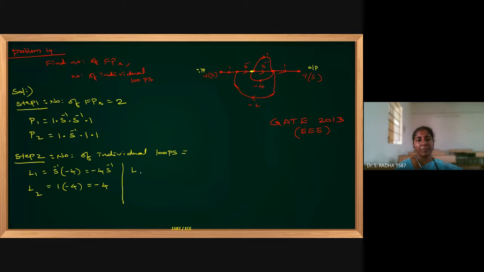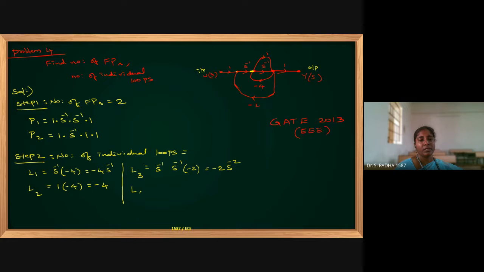Now I am going to another closed path. I will start from here. s power minus 1, one more time s power minus 1. Then downward I have minus 2. So this is another closed path. On simplification, it is minus 2 into s power minus 2. This is the product of gains in the third loop. L3, closed path completed.